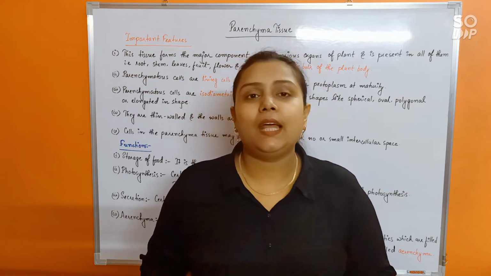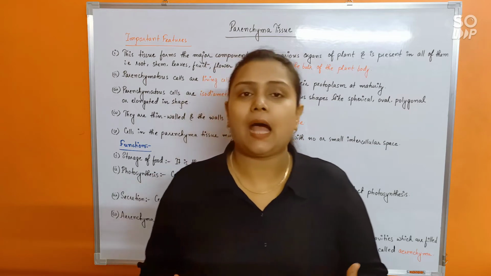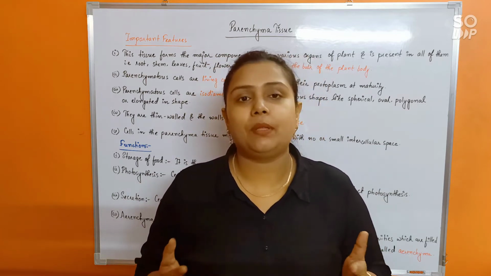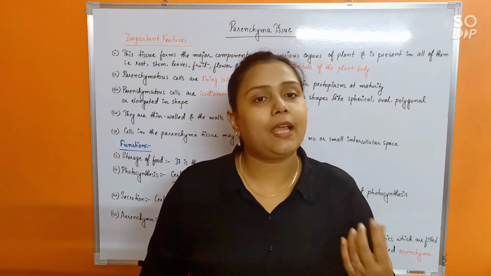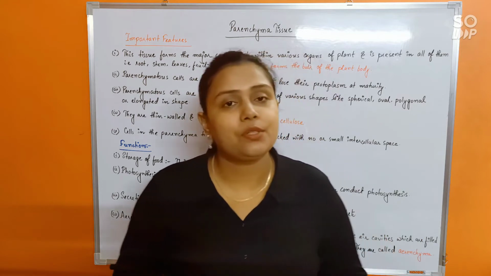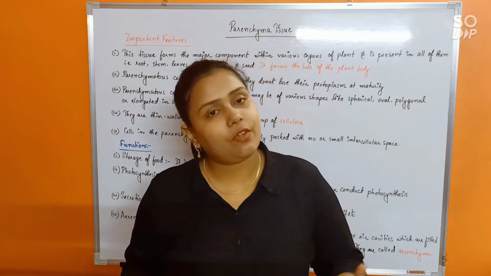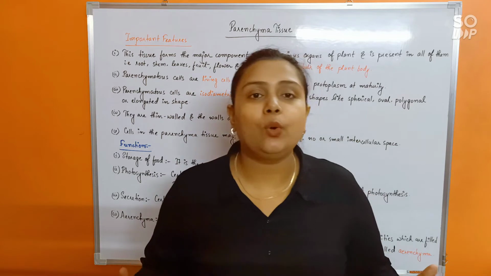Other than that, there are other features also. Parenchyma is isodiametric in nature, which means all the cells that make up the parenchyma tissue are similar in diameter. Understood? But they can be of various shapes. They can be spherical, oval, elongated, polygonal.